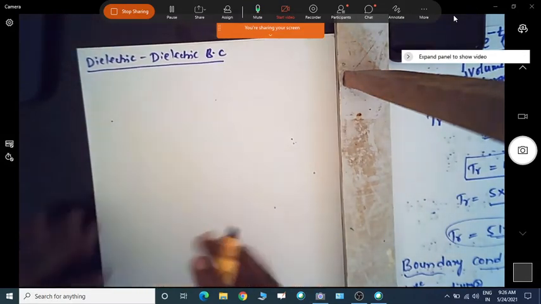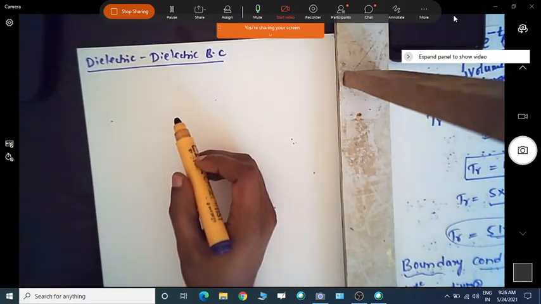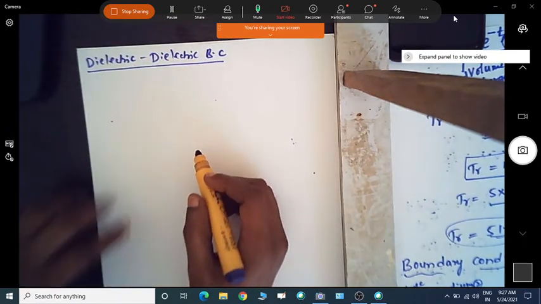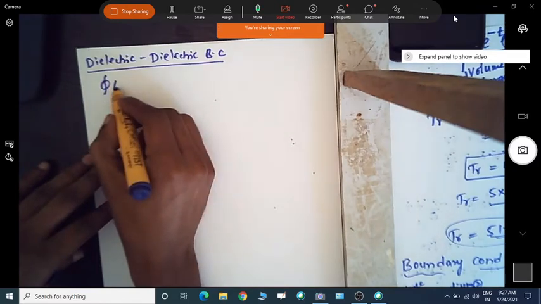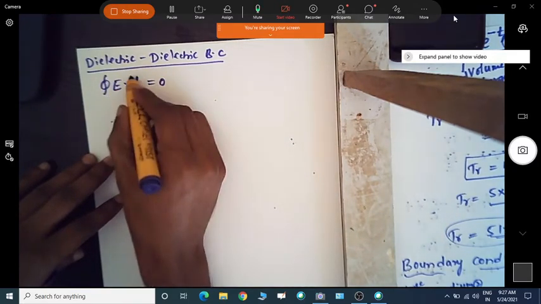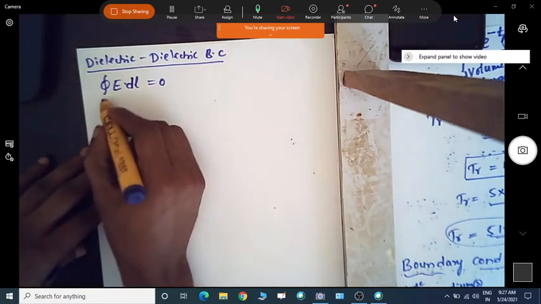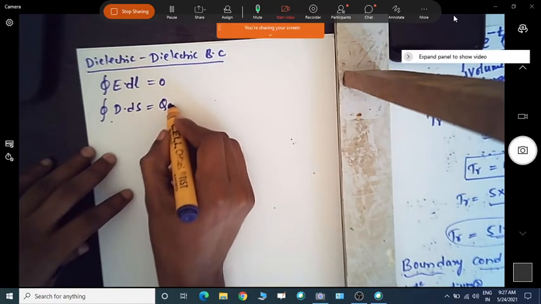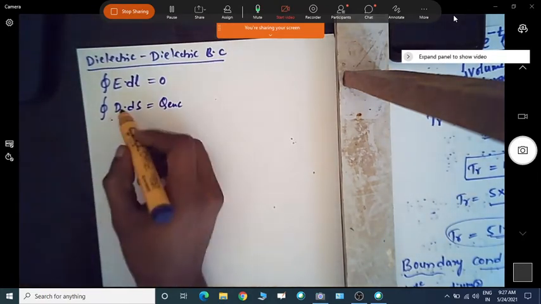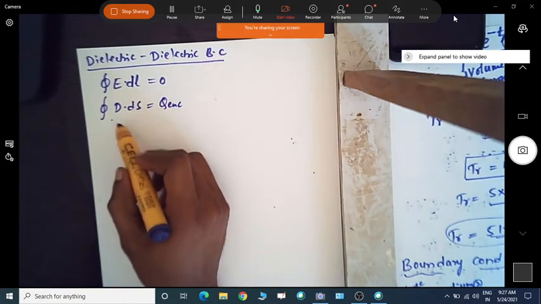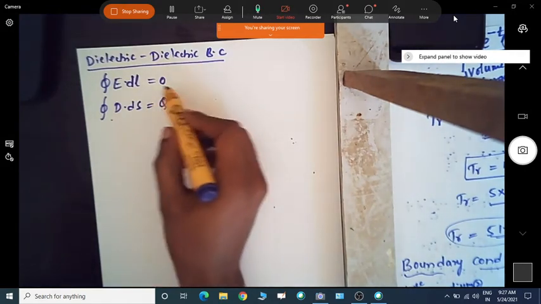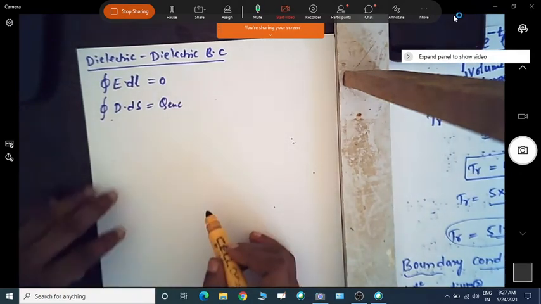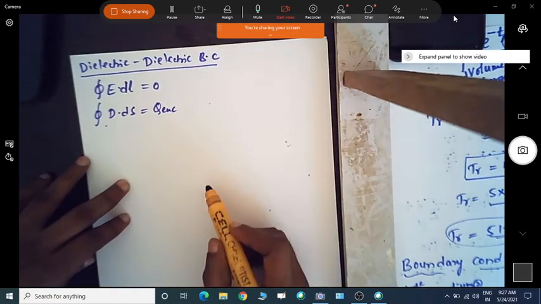Okay, so now in order to derive the field quantities for this dielectric boundary, we need to use Maxwell's equations. We already know the closed integral of E dot dl is equal to 0. We have to use this equation. And one more thing, the closed integral of D dot dS is equal to the total charge enclosed. This is the electric flux density relation that we know. Now we need to use these two equations in order to derive the boundary condition for a dielectric and dielectric medium.